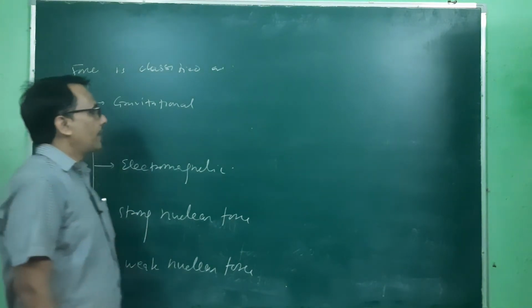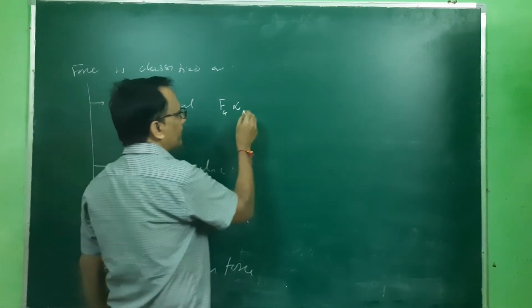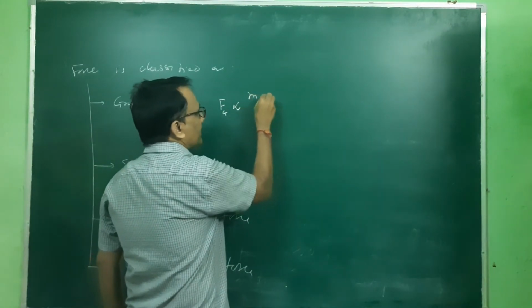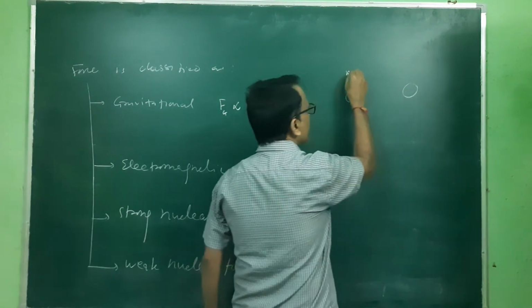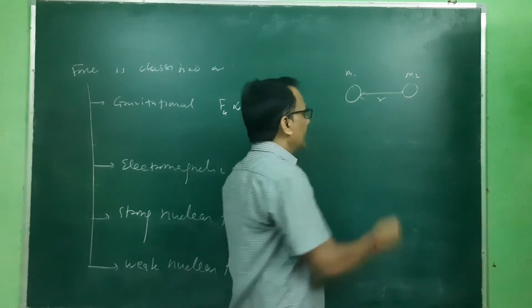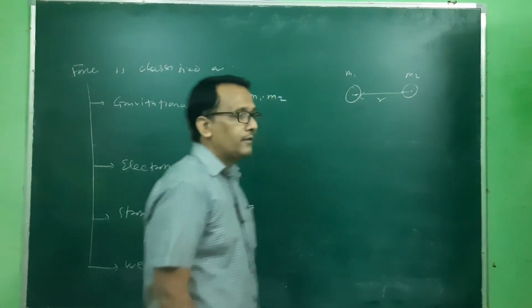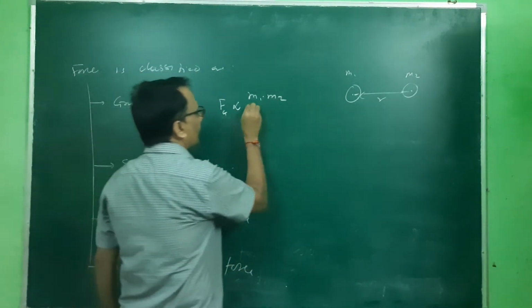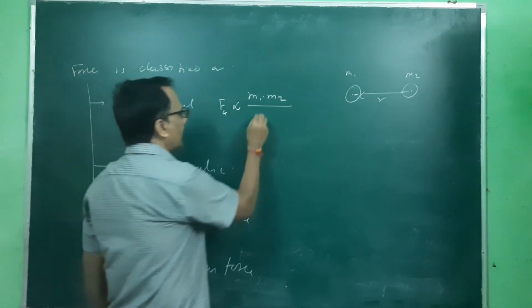So the gravitational force Fg is directly proportional to the multiplication of mass. If we have two bodies, with masses m1 and m2, and the distance between the centers of these two bodies is r, then this force is proportional to the multiplication of m1 and m2, and inversely proportional to r square.